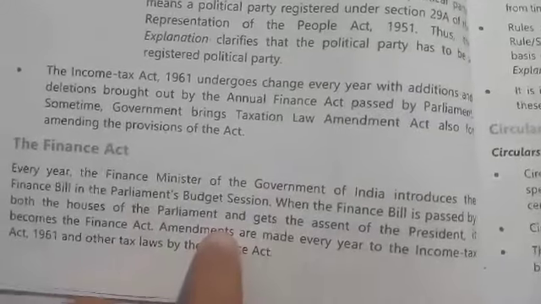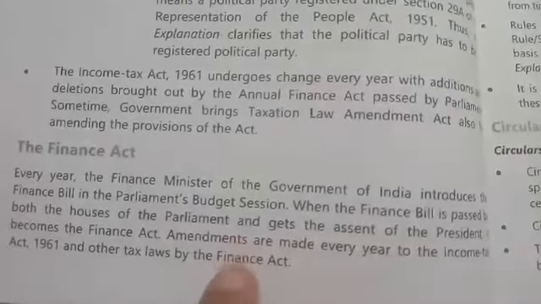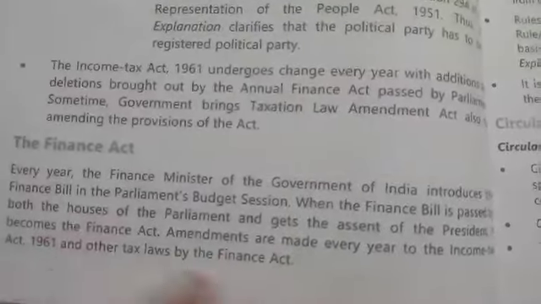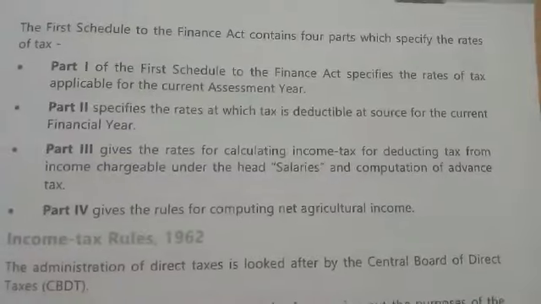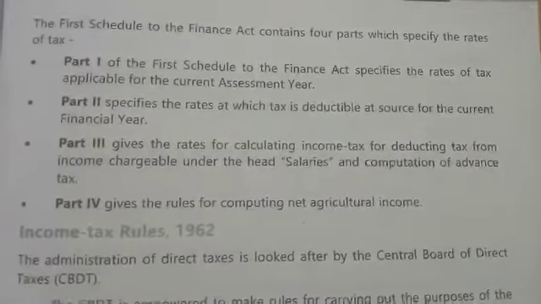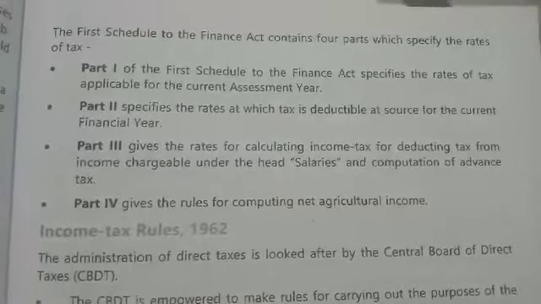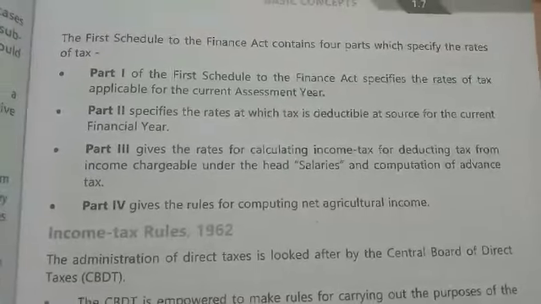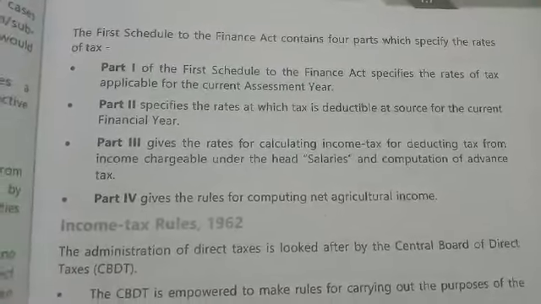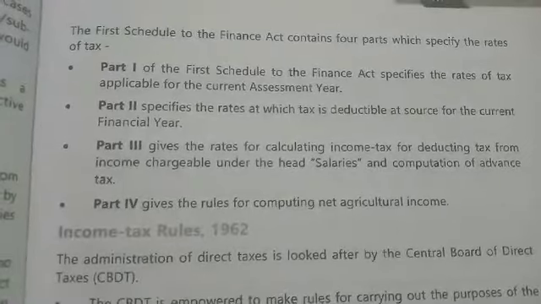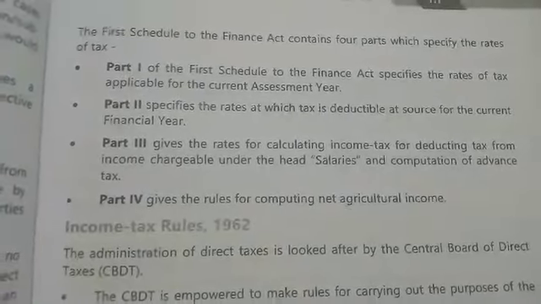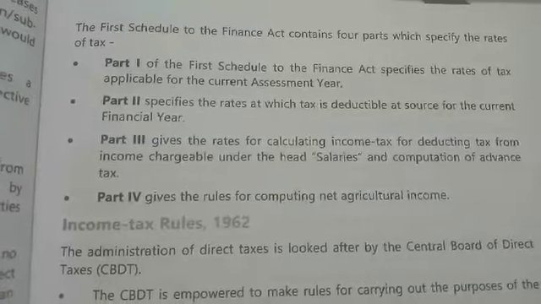Amendments are made every year to the Income Tax Act by the Finance Act. This Finance Act consists of four parts. Part 1 specifies the tax rates for the current assessment year. Part 2 says the TDS rates for the current financial year.